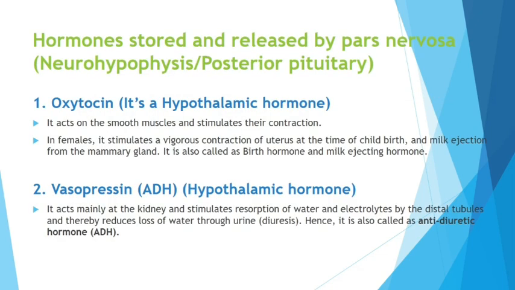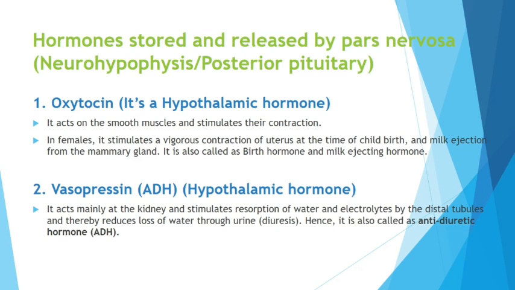Next, hormones stored and released by pars nervosa, neurohypophysis, posterior pituitary. That is oxytocin and vasopressin, very important. Actually, these two hormones are produced by hypothalamus, but they are stored inside the pituitary, particularly neurohypophysis. Technically, posterior pituitary cannot synthesize the hormones oxytocin and vasopressin. These are the hormones of hypothalamus, but they are stored. Still we say these are the hormones of posterior pituitary. Oxytocin, you know, acts on the smooth muscles of the uterus.